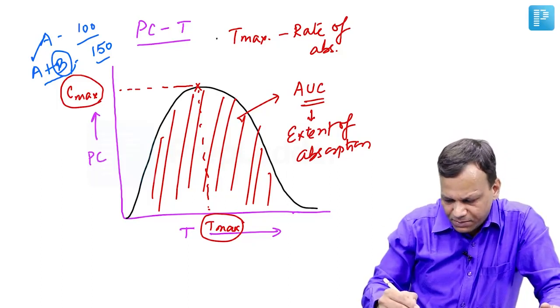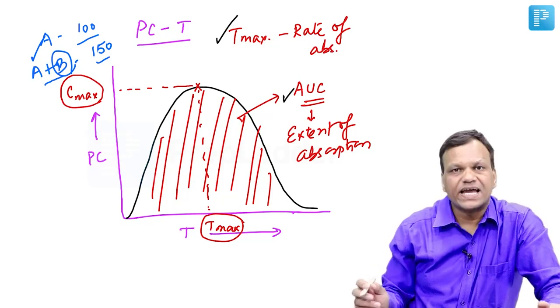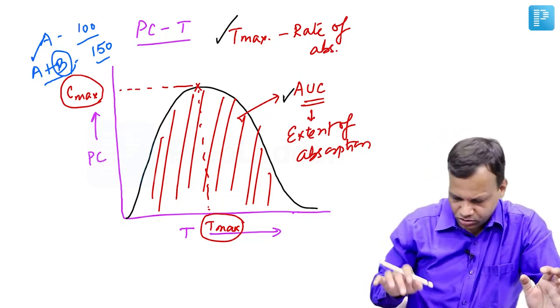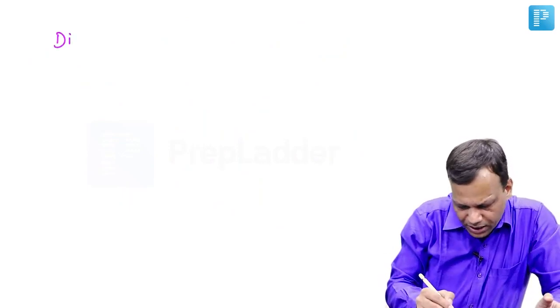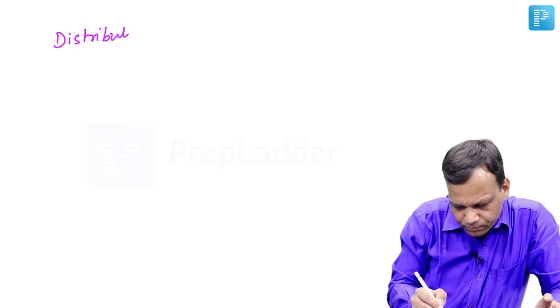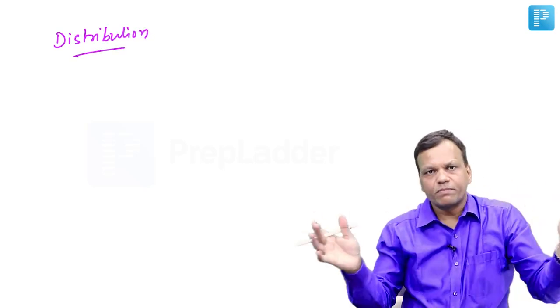Remember, Tmax tells rate of absorption and AUC tells extent of drug absorption. So this is important about absorption. Then after absorption, the drug will be distributed. It will go into different parts of the body.